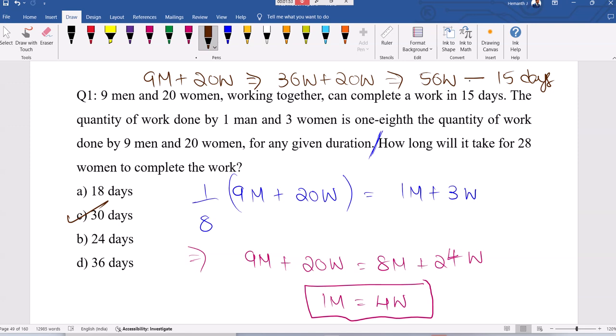56 women can complete the work in 15 days. Then 28 women can complete the work, so the number of people is half, time taken should be double. 15 into 2, 30 days is the answer. See? No formulas, nothing. It's very simple. They gave a relation between these two. Use it and go ahead. Simple, right?